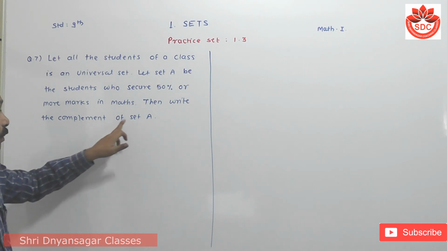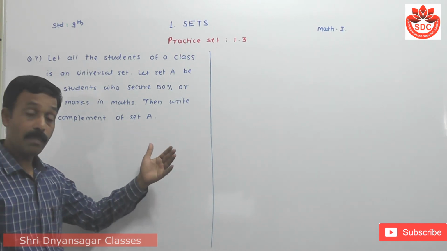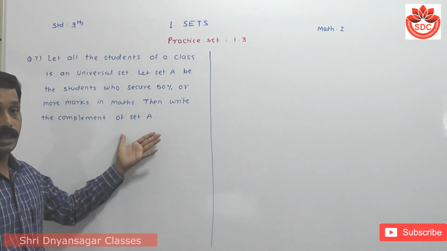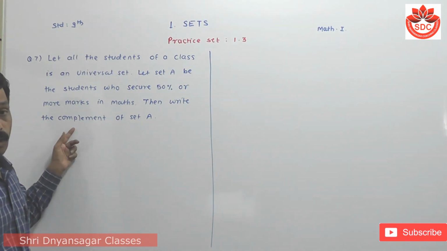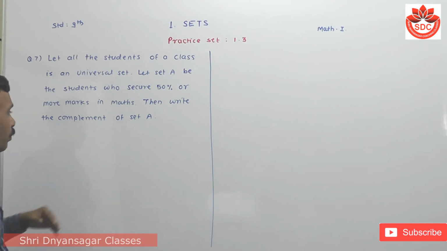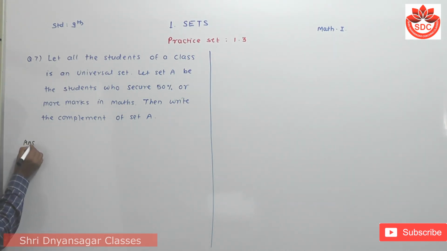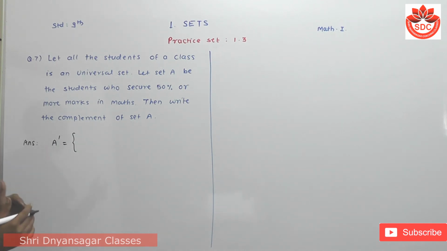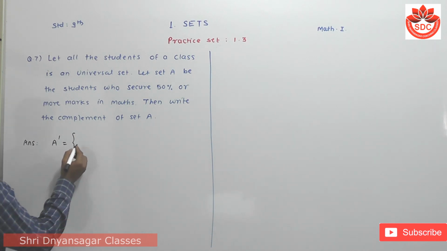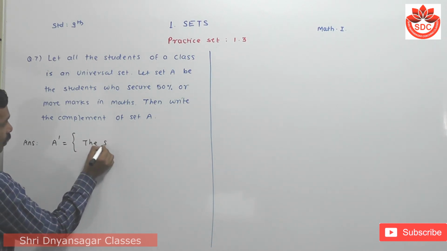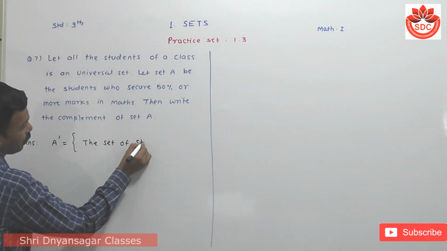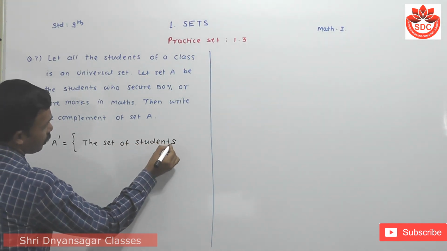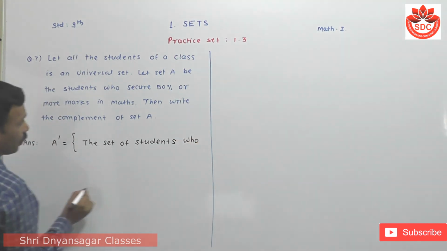Then write the complement of the set A. That means we have to write the group of students who got less than 50% marks. That is its complement, the complementary set. So it is simple: the complement of a set is denoted by A dash or A raised to c, which is the students who scored less than 50% marks in mathematics. So we write the answer: the set of students who secure